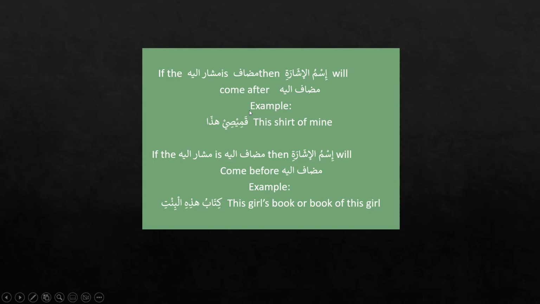See this, because this shirt, kameez, here is our mudaf, and if we are going to attach an ismul ishara, we are going to attach it at the end of our sentence. Kamisi haza, this shirt of mine. But if the musharun ilayh is mudaf ilayh, then ismul ishara will come before the mudaf ilayh. Means not at the end of the sentence, but if you see this here, musharun ilayh was mudaf, so we are going to attach it at the end of the sentence.